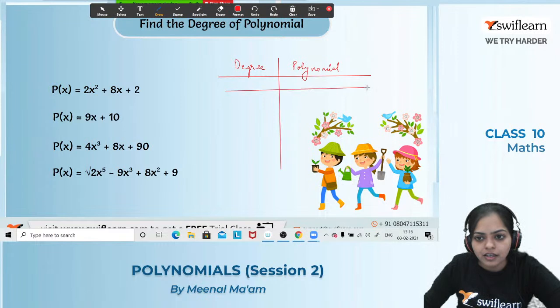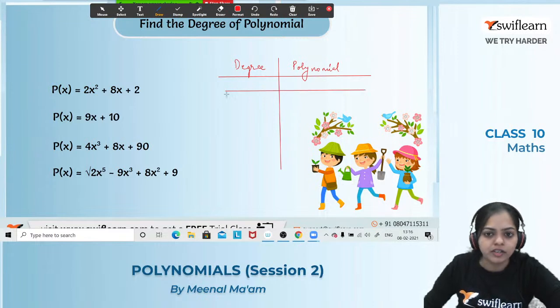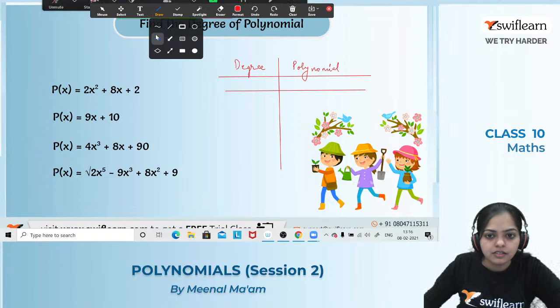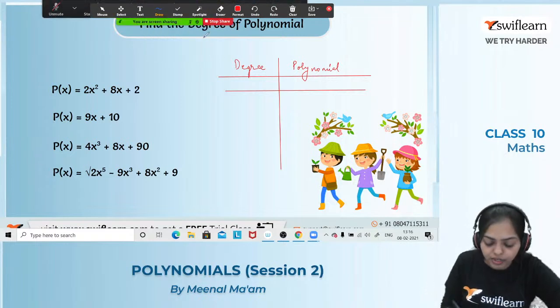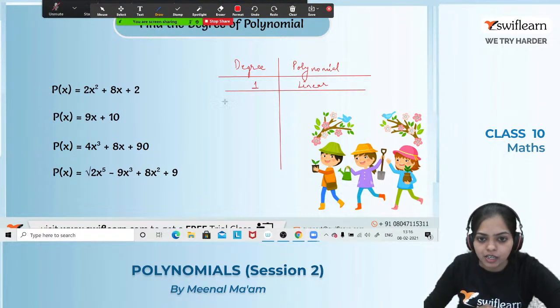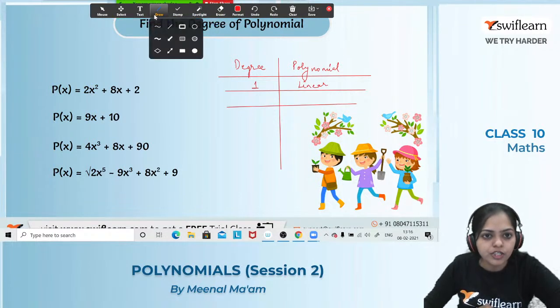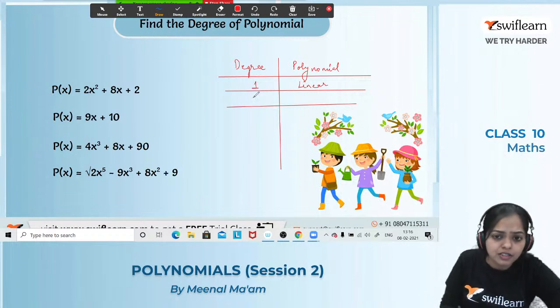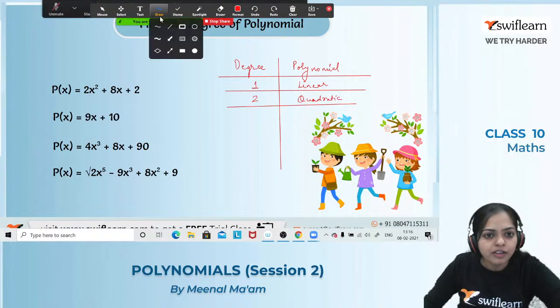If the degree of a polynomial is 1, then that polynomial is a linear polynomial. So on the basis of degree, the polynomials are named. If degree is 1, then it is known as linear polynomial. If degree is 2, then it is known as quadratic polynomial.